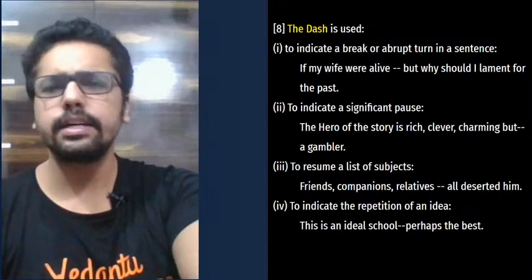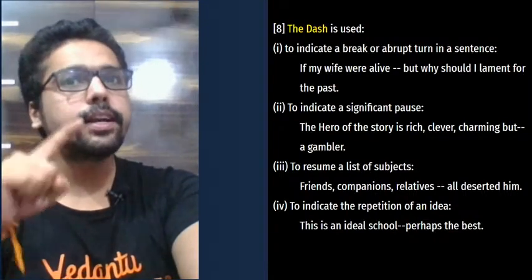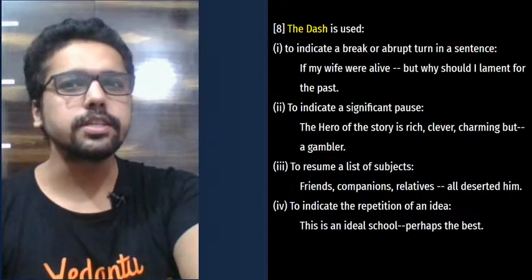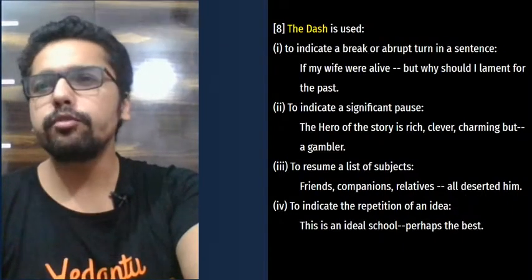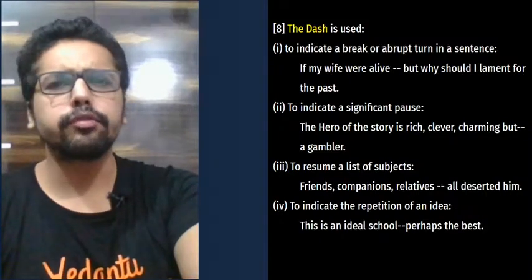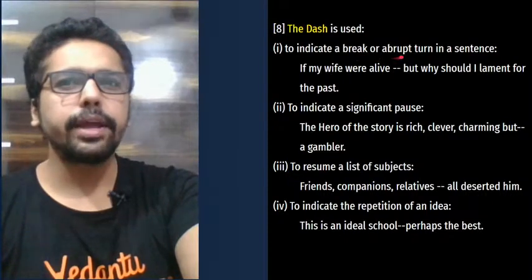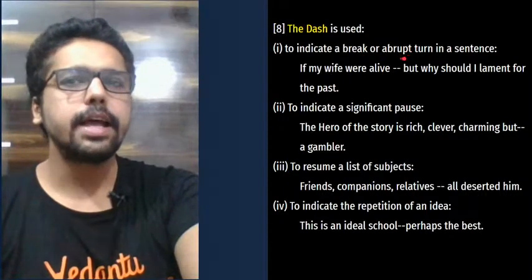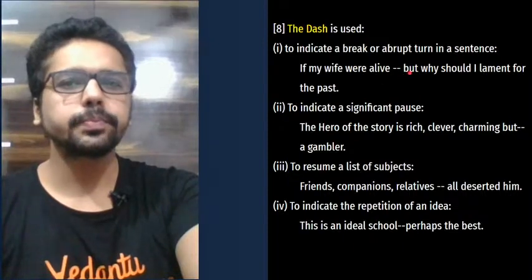That's why he says, if my wife were alive, then suddenly he changes. The idea changes here. But why should I lament for the past? That means, why should I cry? Why should I express sadness, grief for the past? There's a sudden turn, you see, to indicate a break or abrupt turn. Abrupt means sudden turn in a sentence. That's when dash is used.